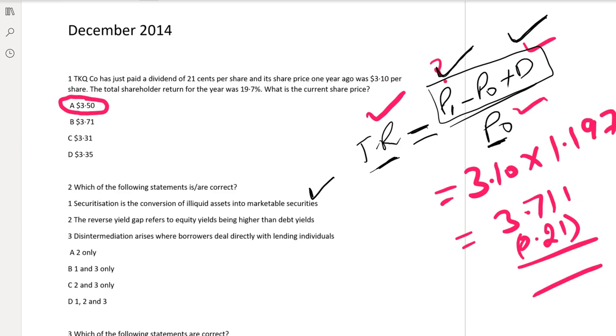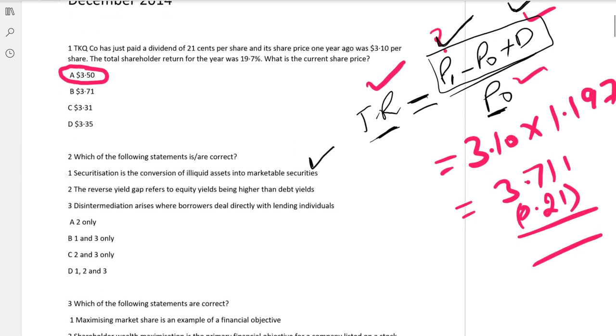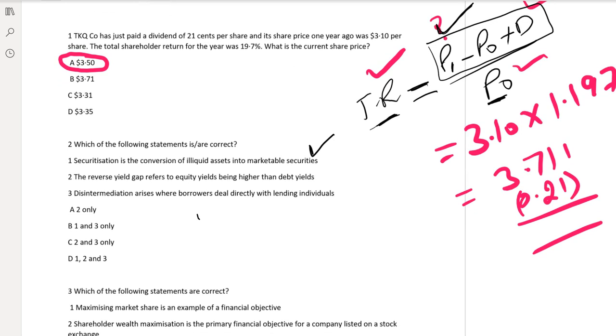Reverse yield gap refers to the equity yield being higher than the debt yield. Okay, first of all, what is yield gap? Yield means return.